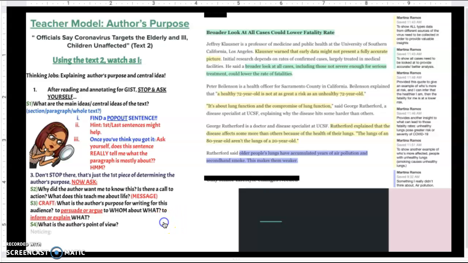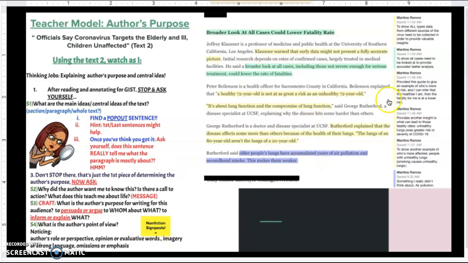Lastly, what's their point of view? I want to notice the author's role or perspective, opinion or evaluative words, imagery or strong language, omissions, whatever they leave out, or what they emphasize. If I would have used my nonfiction signposts, I probably would have pre-annotated for this already.